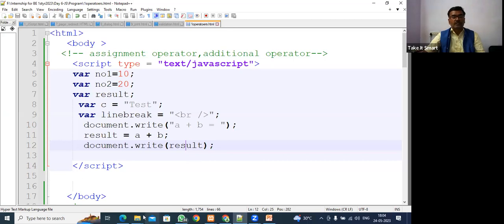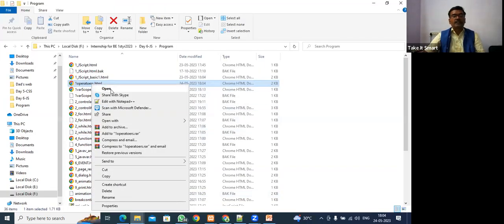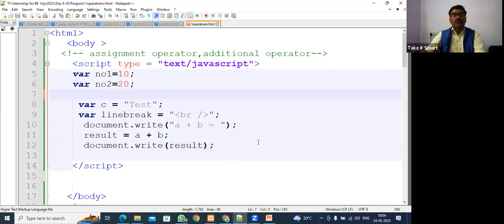Let's execute this program now. The program is operator 1. Execute this. Did we get any result? We couldn't get any result. A plus B is blank. So let's see what is wrong here. Result is there. Why is the value not coming? There is no value assigned to A and B.